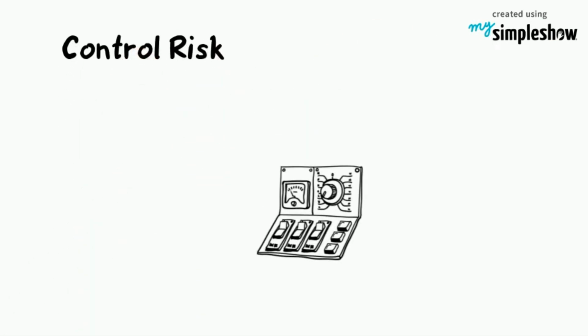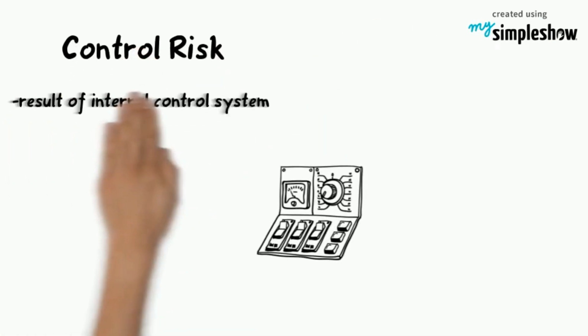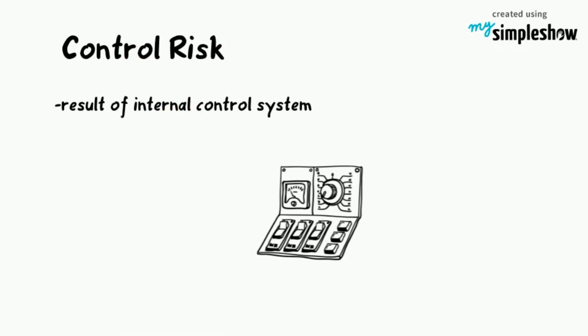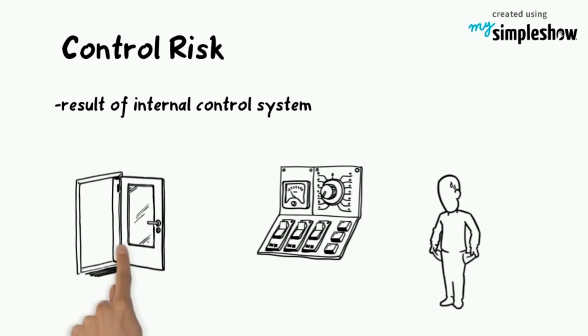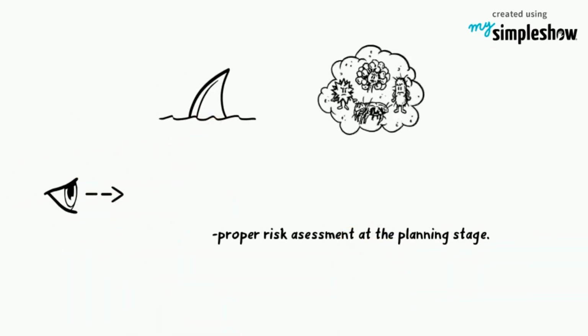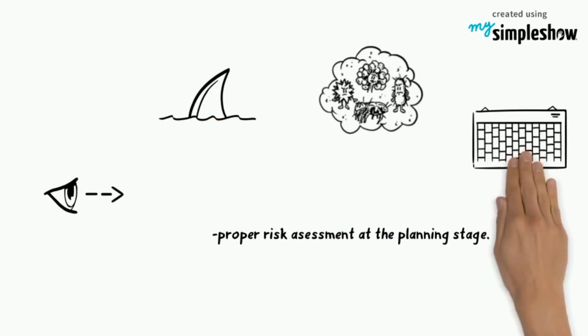Second is control risk. Control risk is a risk of misstatement as a result of the internal control system. When there is a lack of internal control, the chances of material misstatement are higher. Auditors would not be able to detect all of those misstatements. To minimize the risk, all auditors should have proper risk assessment at the planning stage.